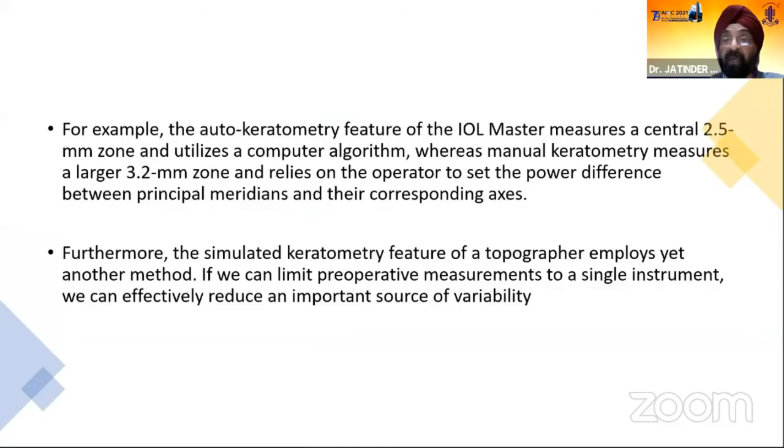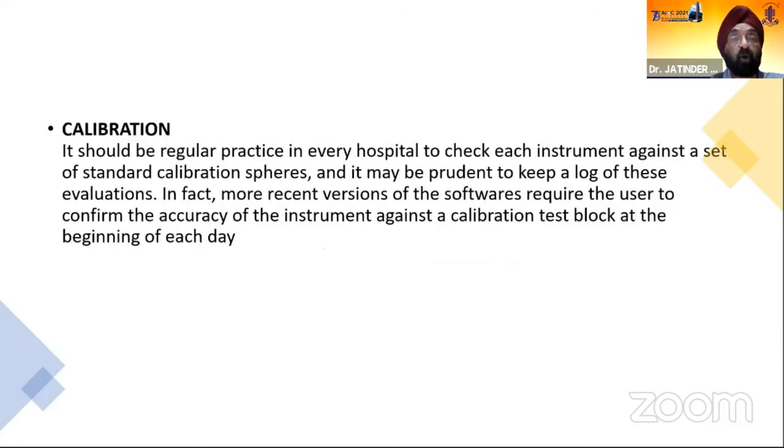For example, auto K measures the central 2.5 millimeter zone, whereas manual keratometry estimates a larger 3.2 millimeter zone, and simulated keratometry employs a different method altogether.